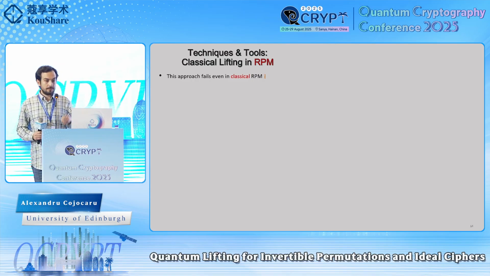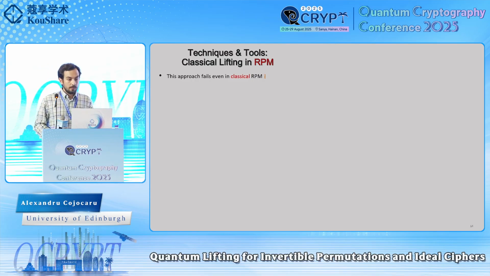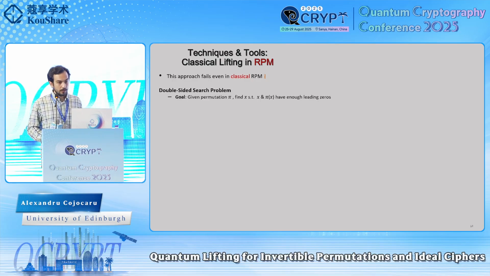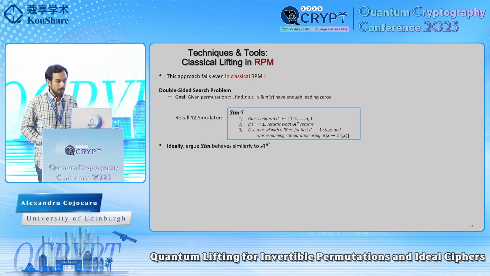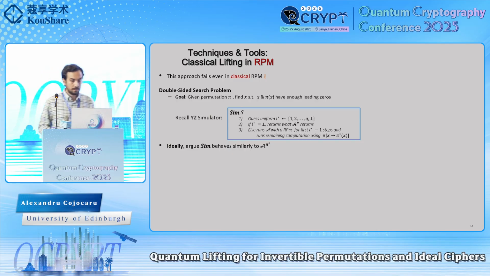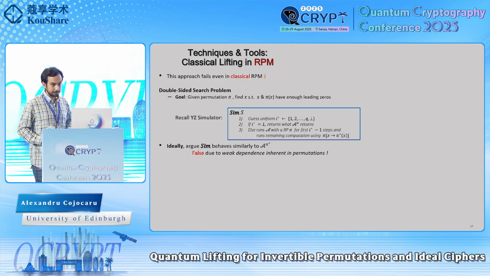But unfortunately, this very nice and natural approach fails even in the classical random permutation model. Why is that? Well, let's again revisit this double-sided search problem. Similarly, if we use the exact same simulator as in YZ, we would like to argue that the simulator is essentially able to behave similarly to the output of A having oracle access to the reprogrammed permutation.